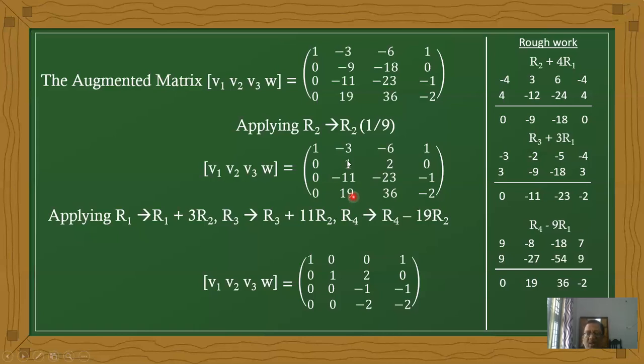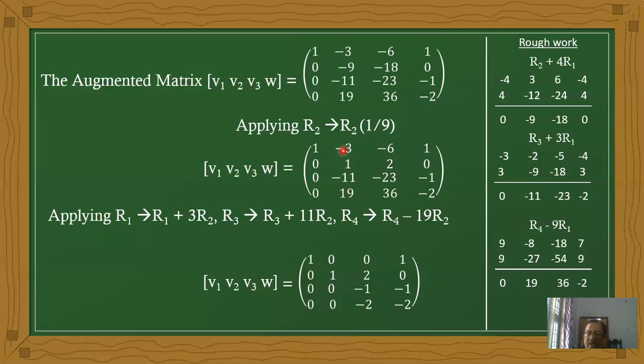Okay, now how does it happen? Minus 3 is there. Minus 3 plus 3 equals 0, and 1 times any value stays the same. That is the one advantage. Therefore minus 3 plus 3, minus 11 plus 9, 19 minus 17. Now R1 plus 3 R2.